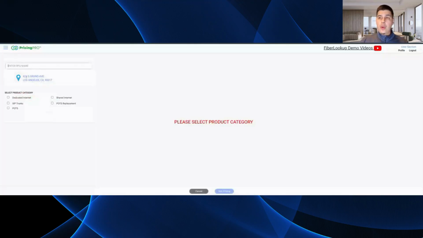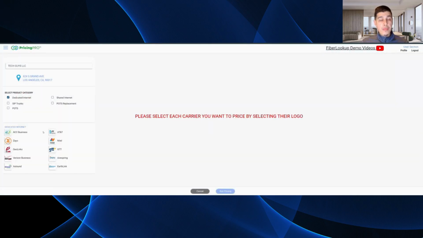So instead of, we saw earlier how you can search your history. When we generate an RFQ, we're going to want to name this something, right? So let's just say this is Tech Guys LLC, right? That way you have your opportunities, you're able to reference them with ease. You can select your product category depending on the customer's need or their budget.